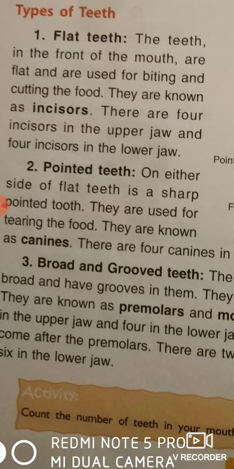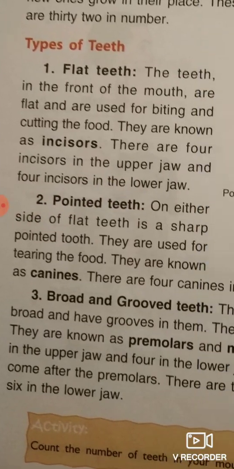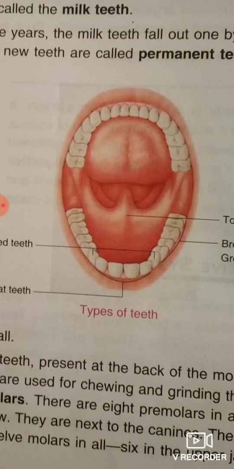Now see the flat teeth. The flat teeth in front of the mouth are flat and are used for biting and cutting the food, and they are known as incisors. Okay, and there are 4 incisors in the upper jaw and 4 in the lower jaw. See your jaw. See, this is your jaw. In the upper jaw 4 and lower jaw 4 flat teeth are there. The diagram is here. The diagram is not correct. You will invert this diagram, then you will see this.